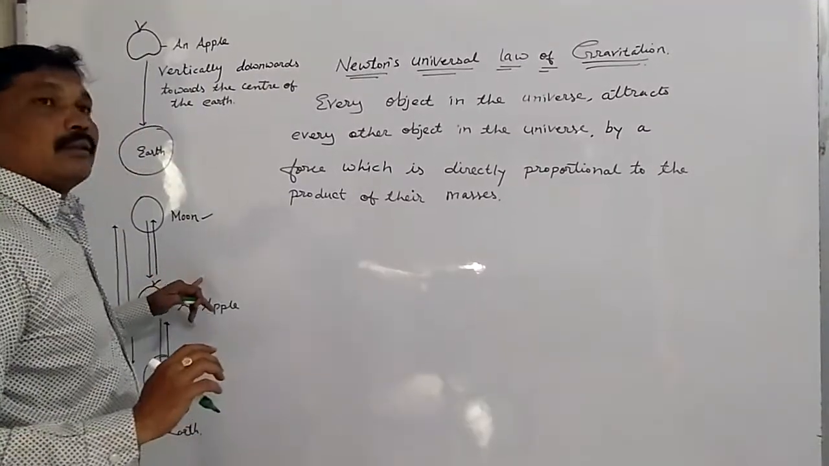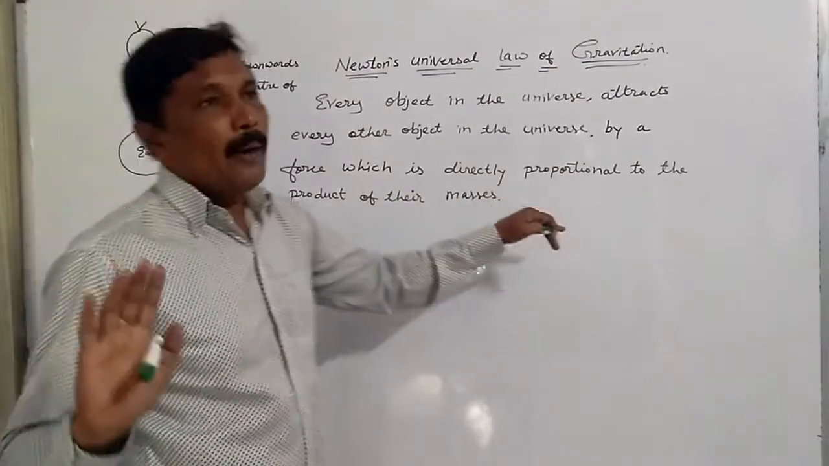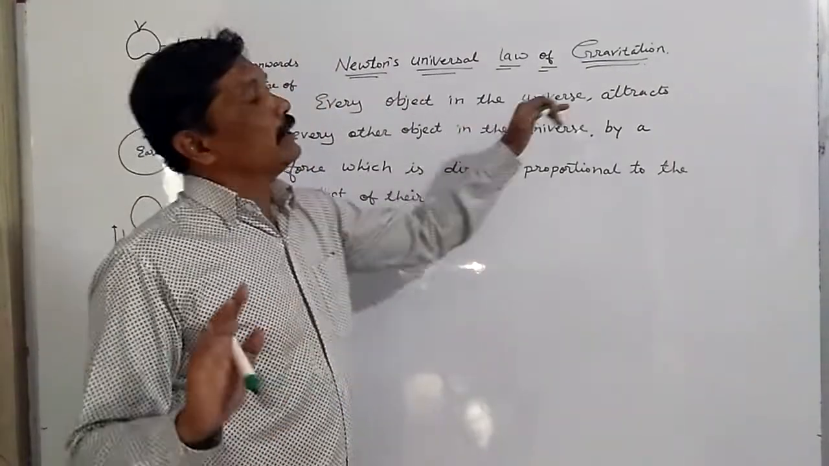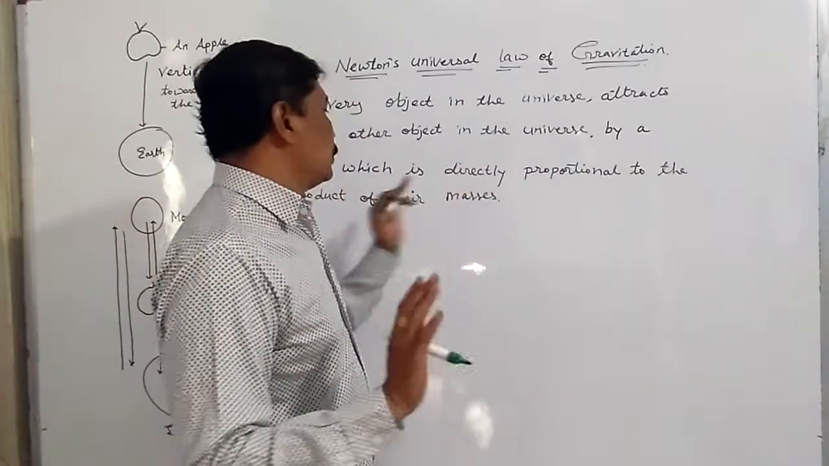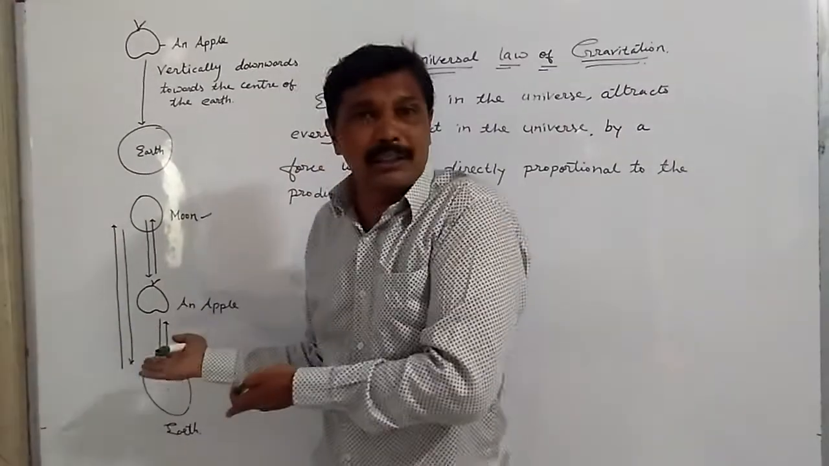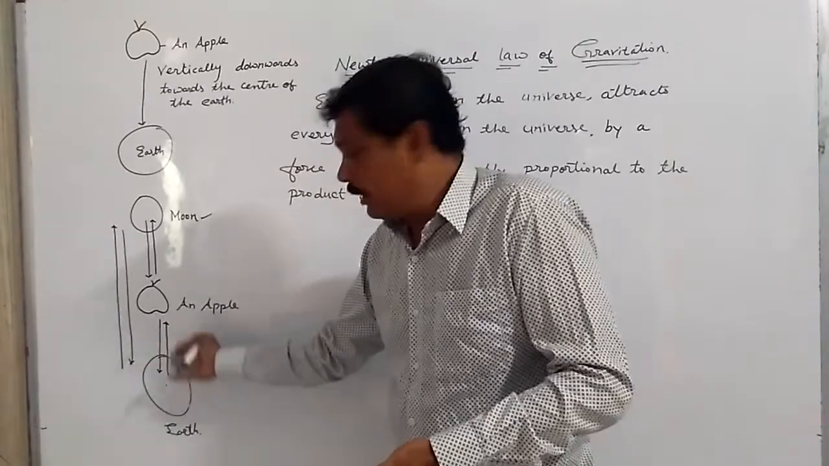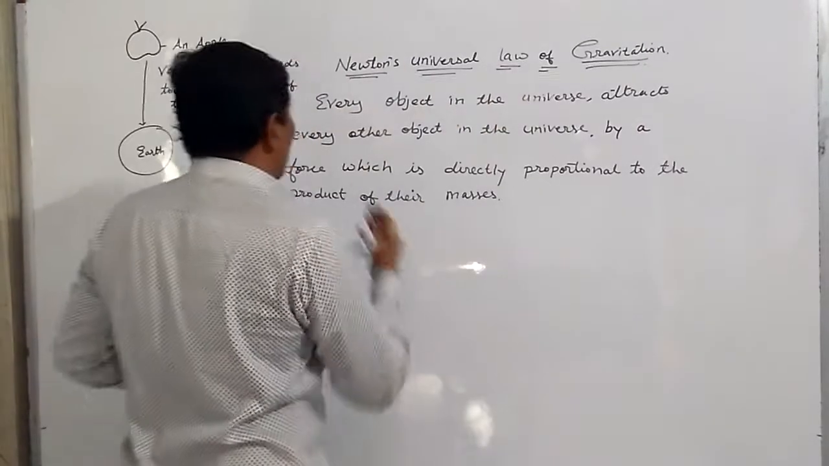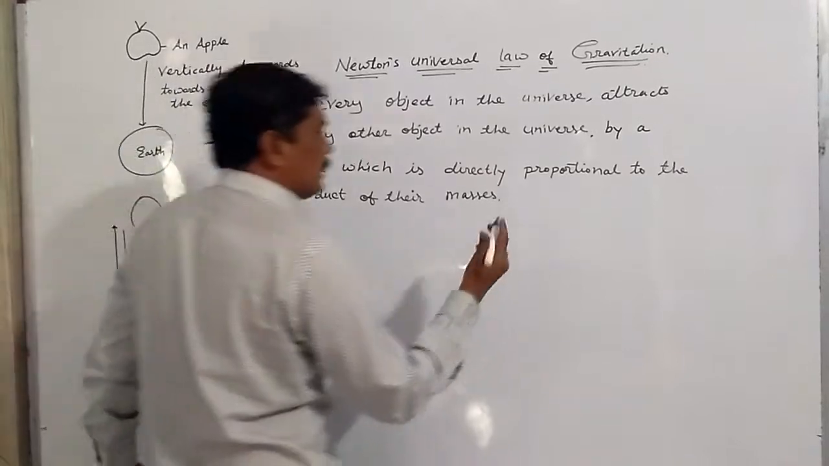So, the mass of both the bodies was taken in consideration by Sir Isaac Newton, and he has also mentioned it in his universal law of gravitation, that every object in the universe attracts every other object in the universe by a force which is directly proportional to the product of their masses. What about distance? We have also discussed distance, and we have seen that when distance is less, the apple is falling on the earth. So every object in the universe attracts every other object by a force which is directly proportional to the product of their masses,